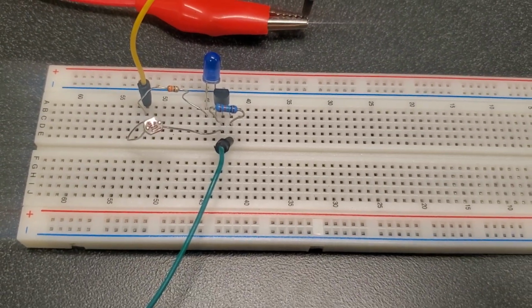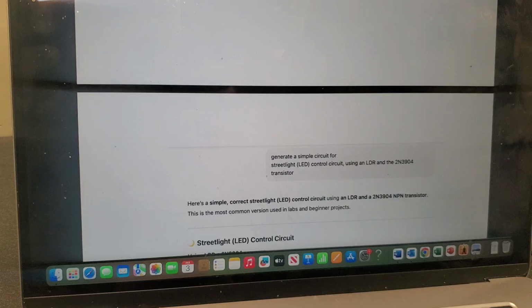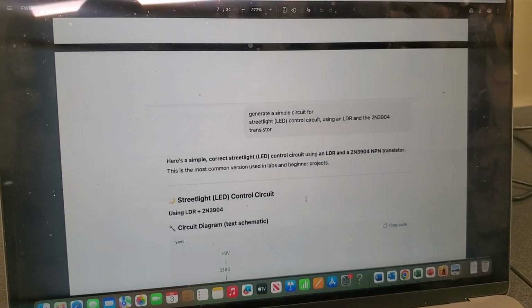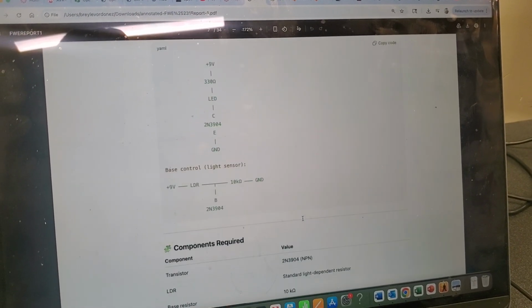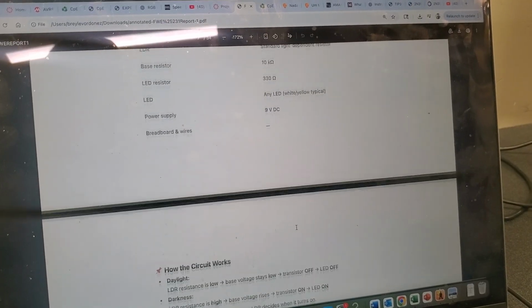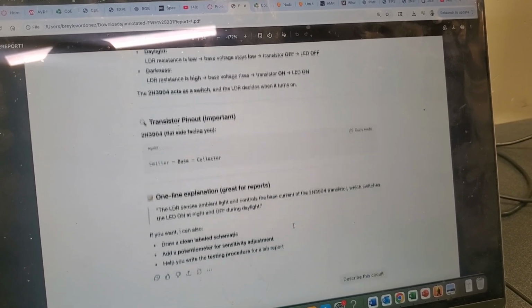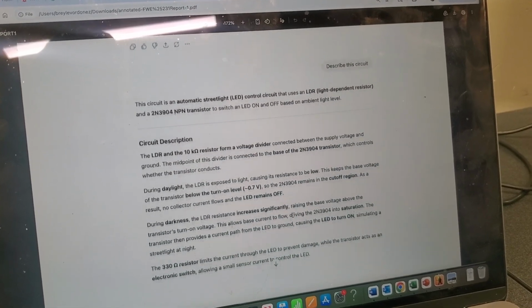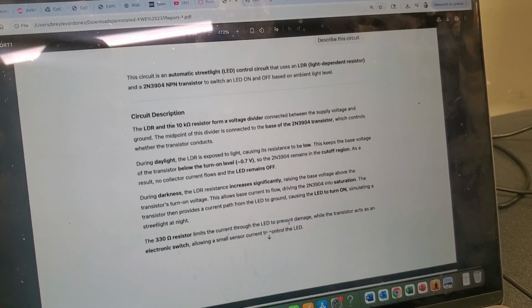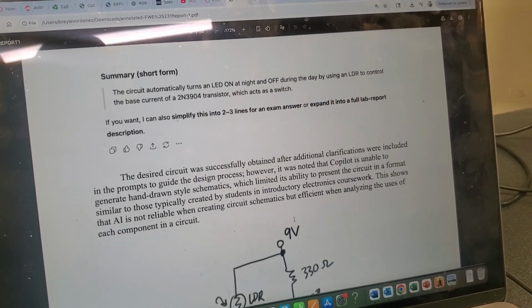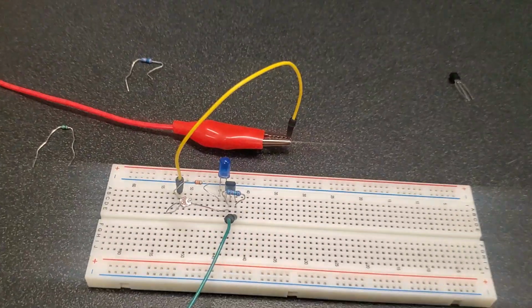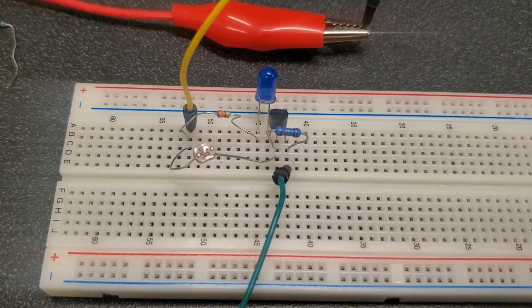Here we have circuit IV, which is given by ChatGPT. And here's what ChatGPT gave me. It gave me the text schematic and the components, how it works. I asked ChatGPT to describe the circuit just for more detail. So here's a hardware of what AI gave me.